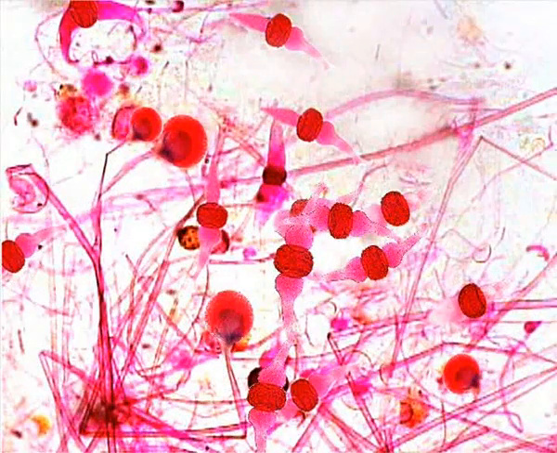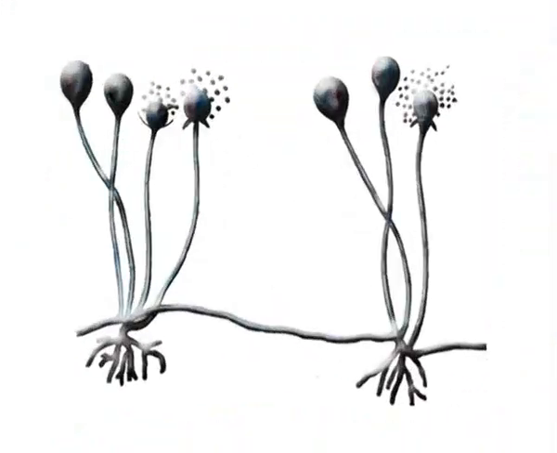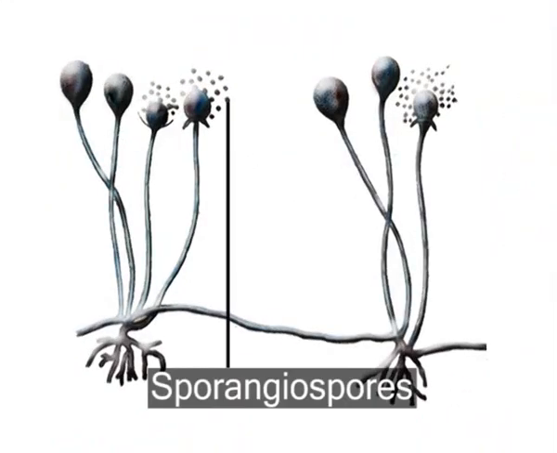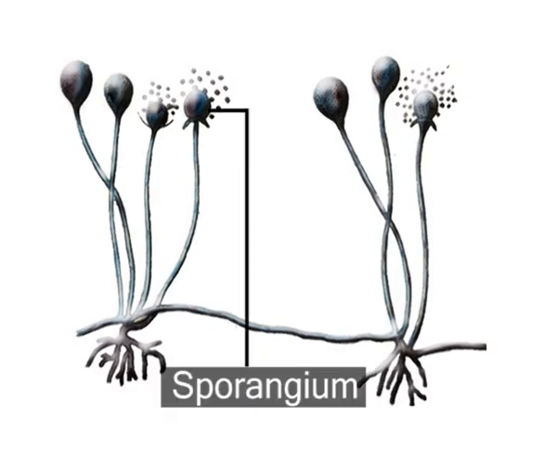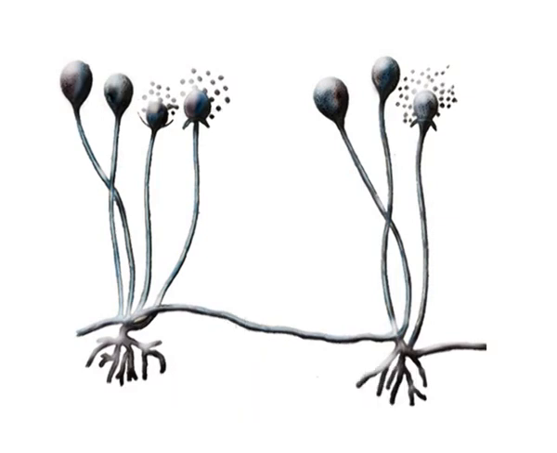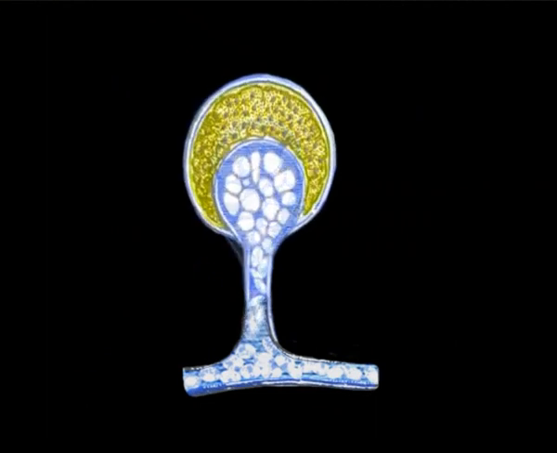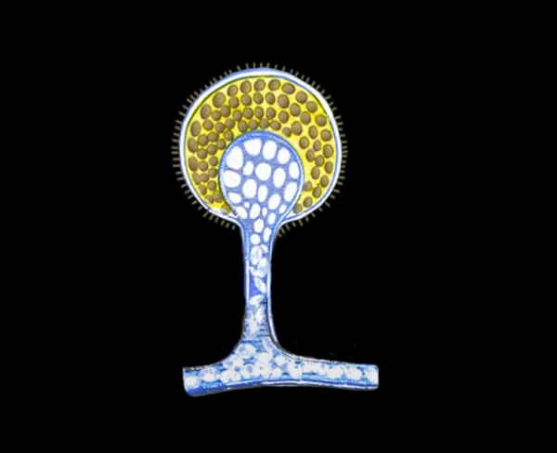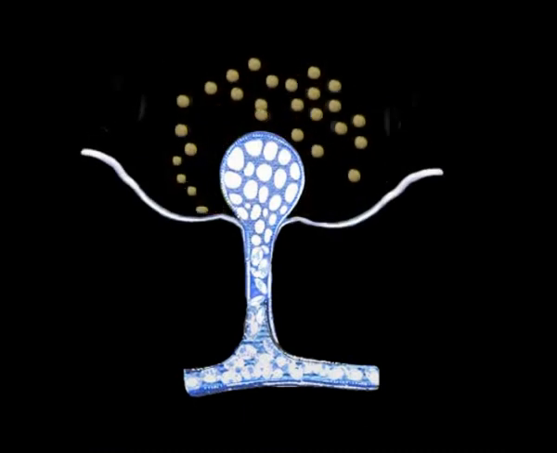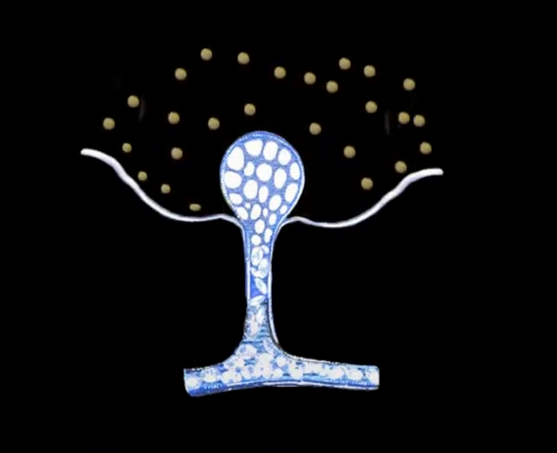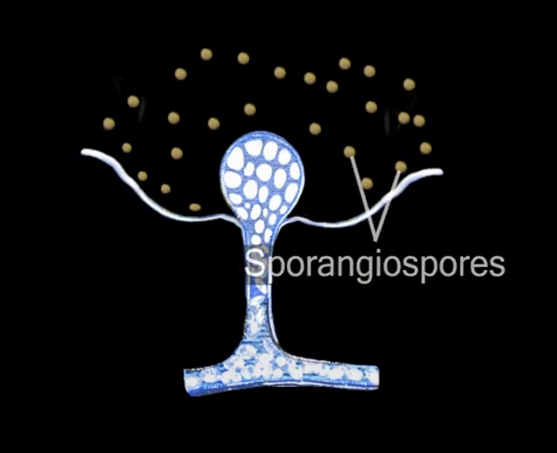Sporangiophores bear the sporangiospores, which are produced inside a pinhead-like structure known as the sporangium. A sporangium is a fungal structure which produces and contains spores. Their spores are sometimes called sporangiospores.